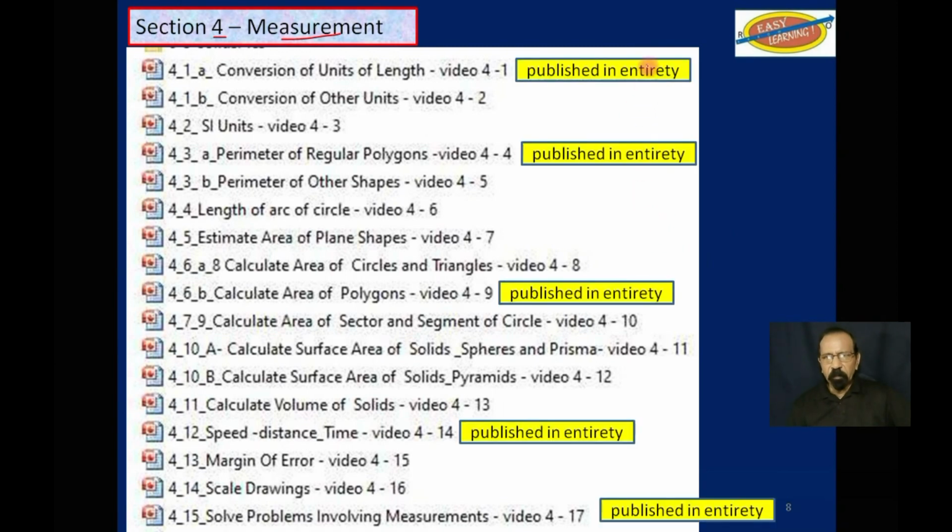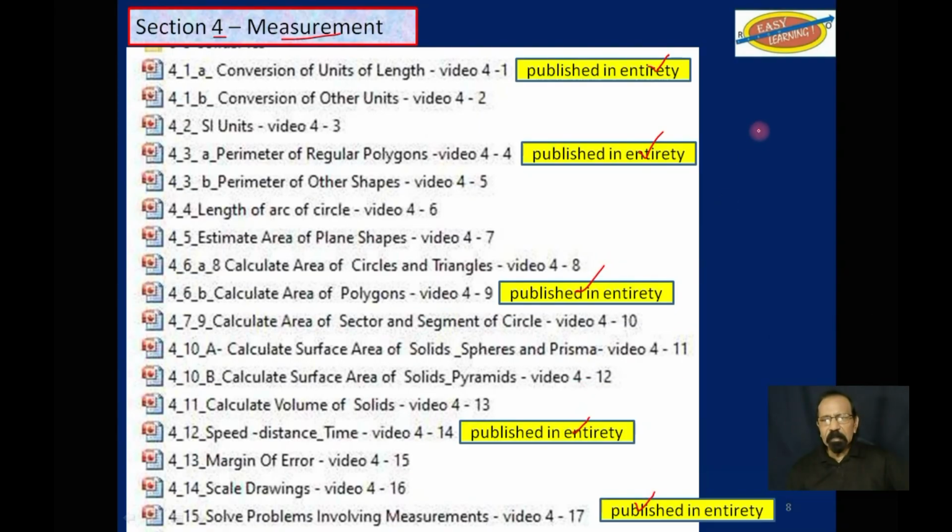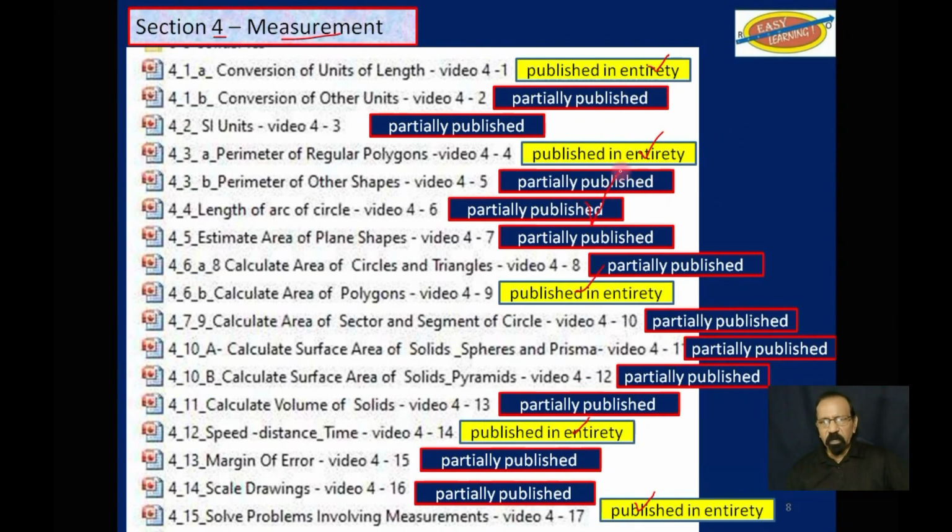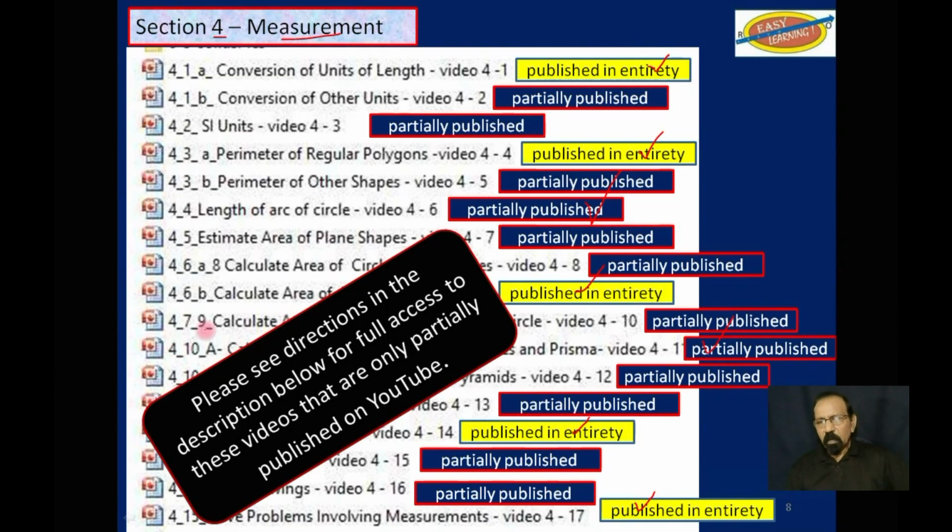Some of these have been published on YouTube in their entirety as indicated in yellow here, and the others are only partially published on YouTube. Please see directions in the description below for full access to these videos that are only partially published on YouTube.